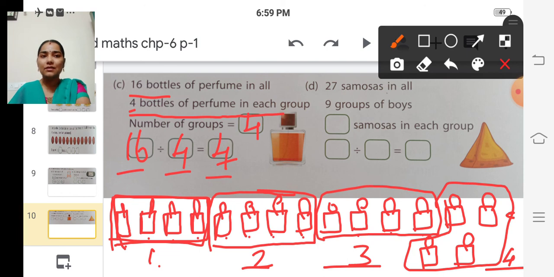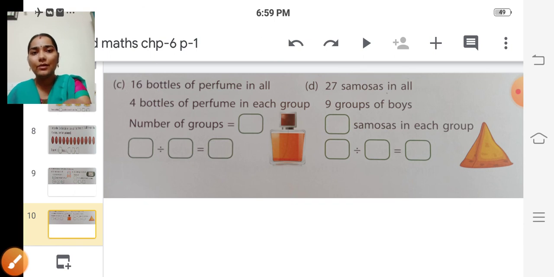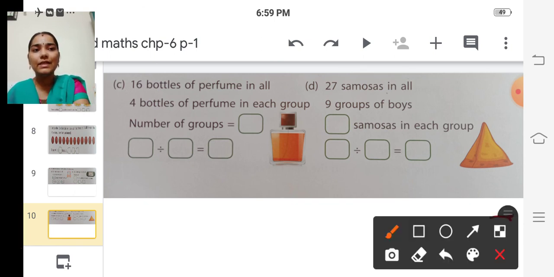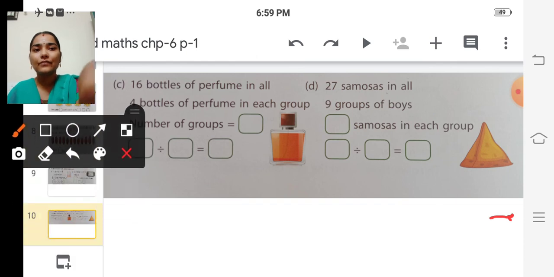Have you all understood, children? Yes. Now we'll do the last problem, D. 27 samosas in all, 9 groups of boys. So here they have given the number of groups to be divided. Yes, 9 groups. So we are going to divide 27 samosas into 9 groups.